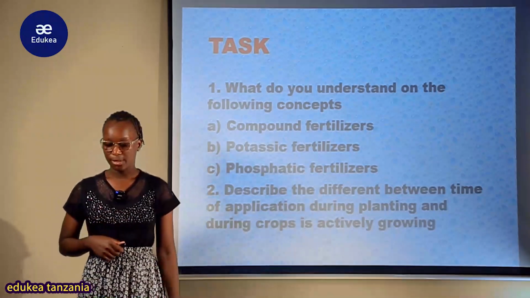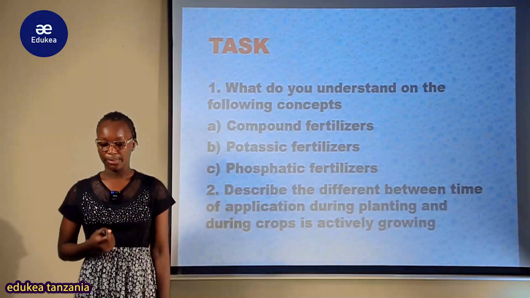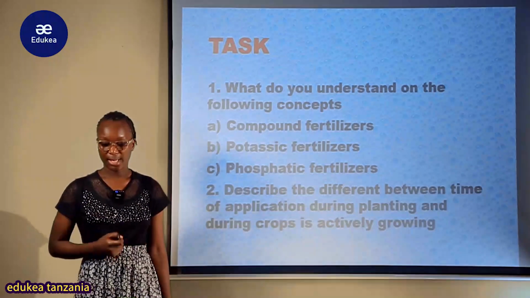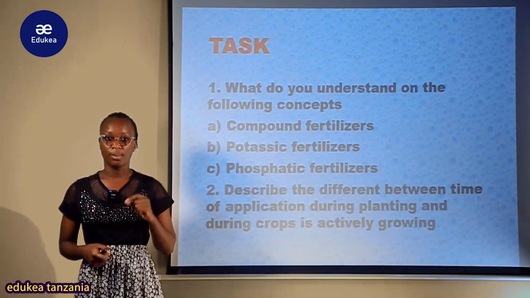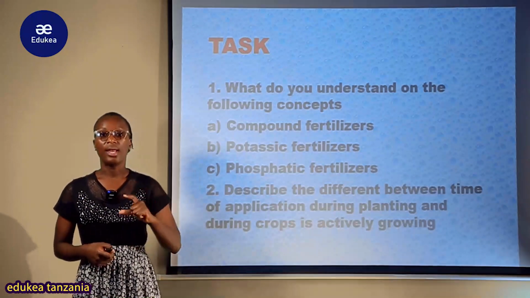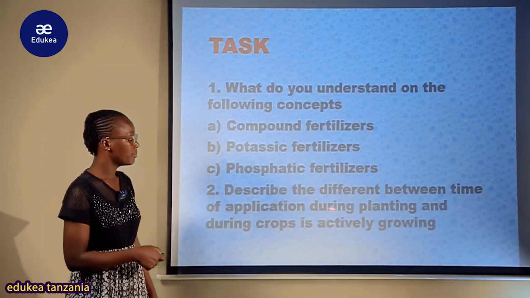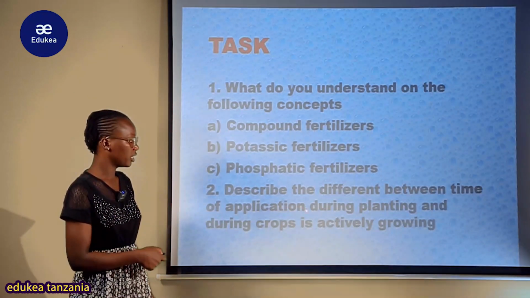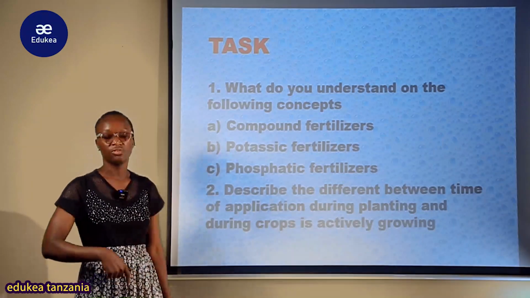What do you understand about the compound fertilizers? What do you understand about the potassic fertilizers? What do you understand about the phosphatic fertilizers? Najua kwamba kama utatenga muda wa kufanya maswali itakuwa rahisi kwako kuelewa concepts zote ambazo tumezikava. The second question is, describe the difference between time of application during planting and during crop is actively growing.